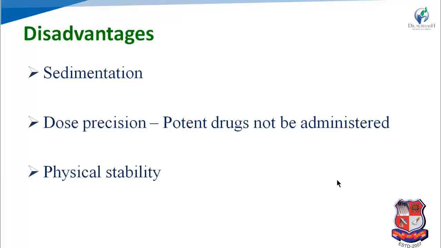Potent drugs cannot be administered if there is no dose precision, because a potent drug means that in a very small amount it gives the highest effect. The dose of potent drugs is very low, and if dose precision is not there in a suspension, then potent drugs might give a negative effect or side effects. There might be changes in the dose when we take it. So potent drugs should not be administered in a suspension.